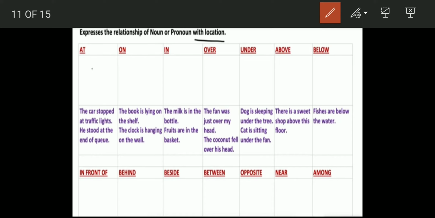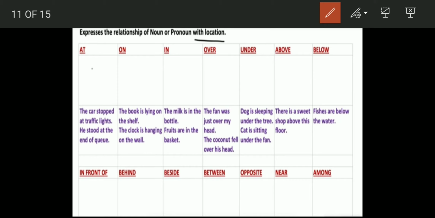At traffic light, at the end of queue, when an exact point or place is given, at the gate, he's standing at the gate, at the doorstep. On, when we know something is lying on the surface, then we use on. The book is lying on the shelf, the ball is on the table, the clock is hanging on the wall, it is on the surface, touching that surface basically.